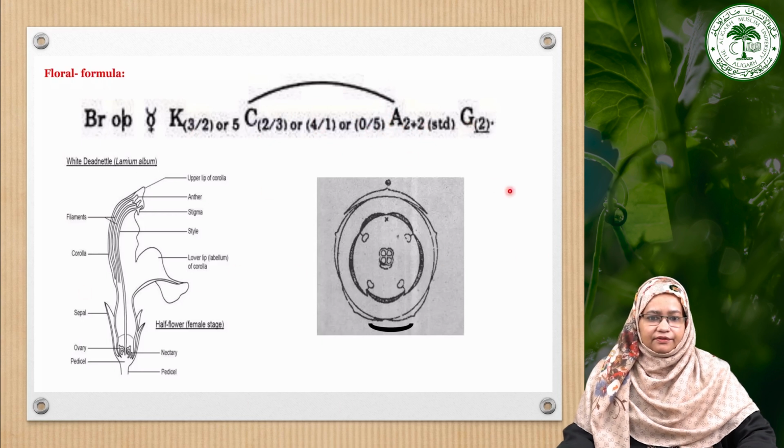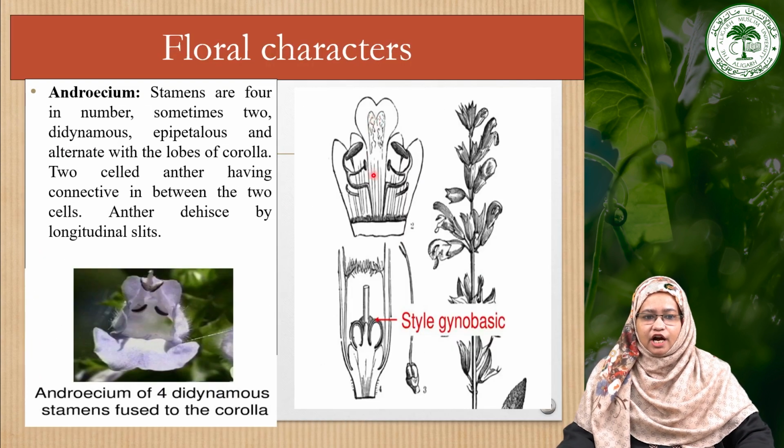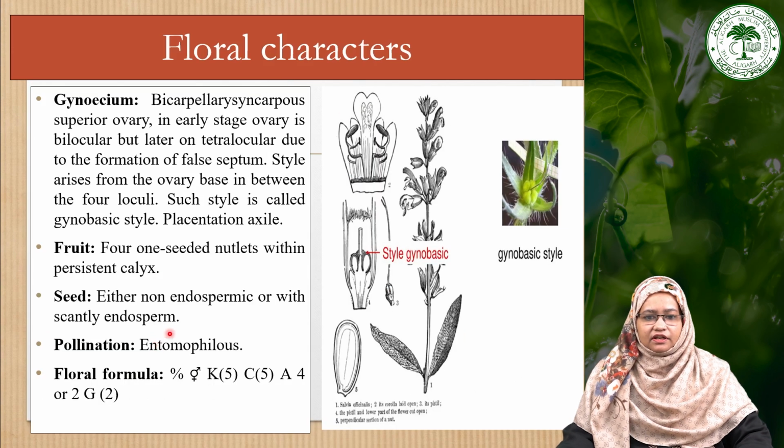So, this is the floral diagram of this particular family, and you can see here this is the upper lip of the corolla and this is the lower lip of the corolla, and you can see the ovary, there is a style which arises from the base of the ovary, and at the base there is the presence of a nectary, and this one is the pedicel of the flower, and the filaments are arranged generally on the upper lip of the corolla as we have seen in these particular figures, that the stamens are arranged generally on the upper lip of the corolla, which shows the didynamous condition.